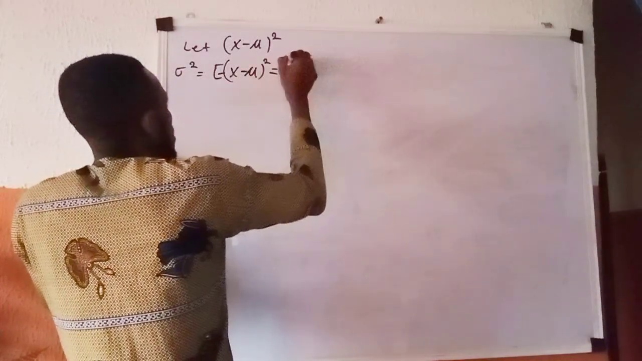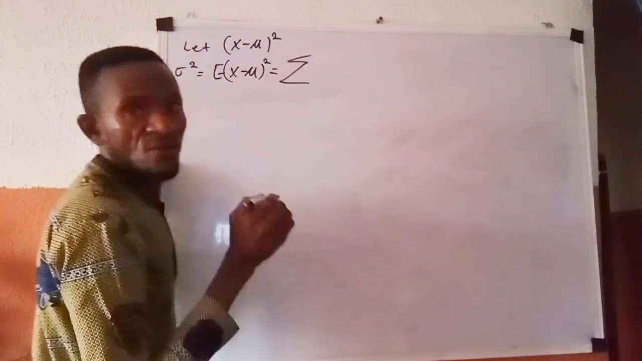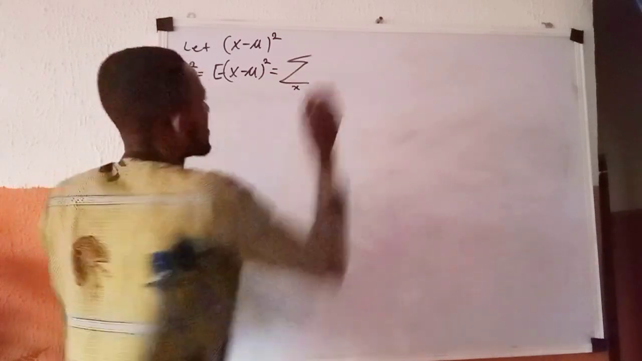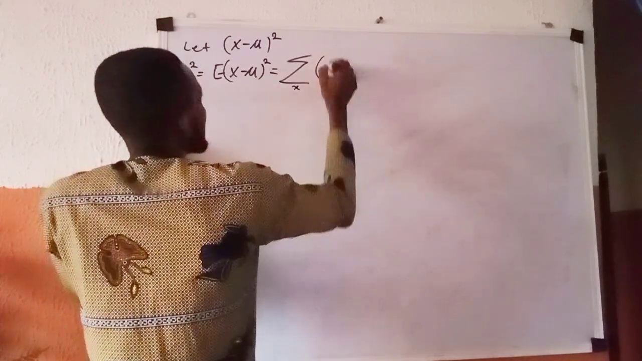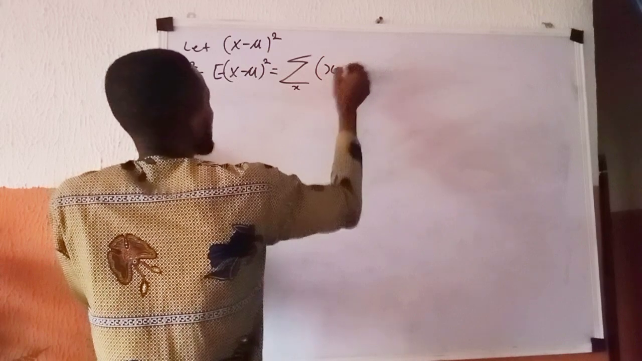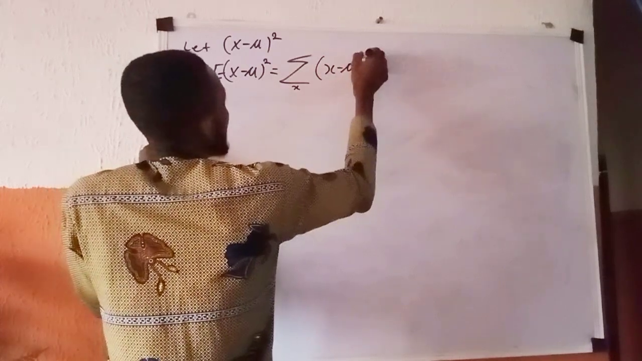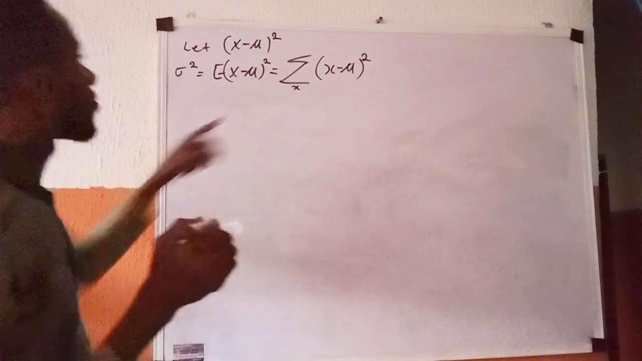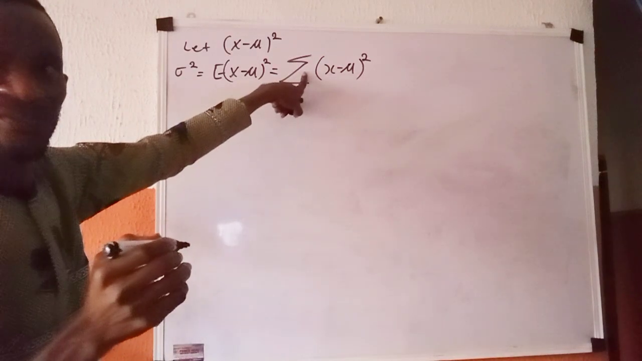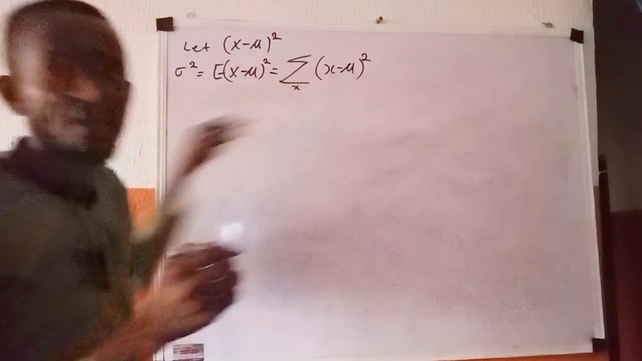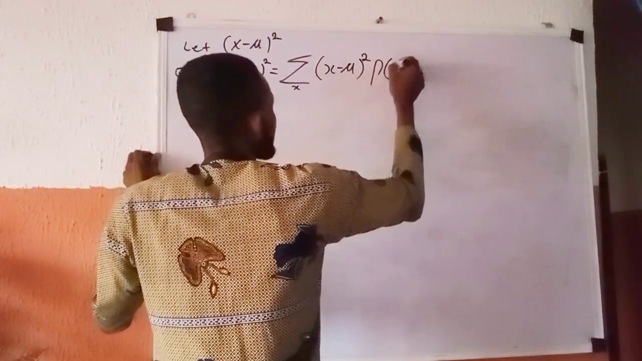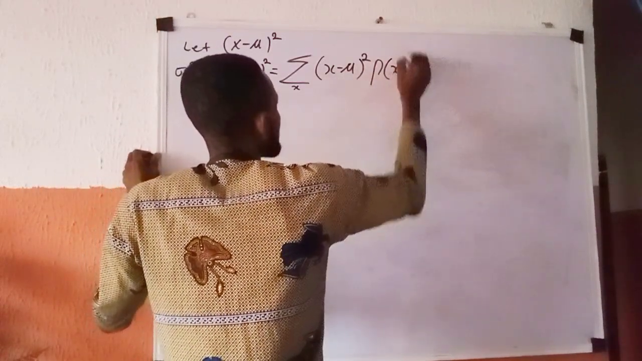So you have the sum over the range of x of x minus mu all raised to power 2, times P of x.